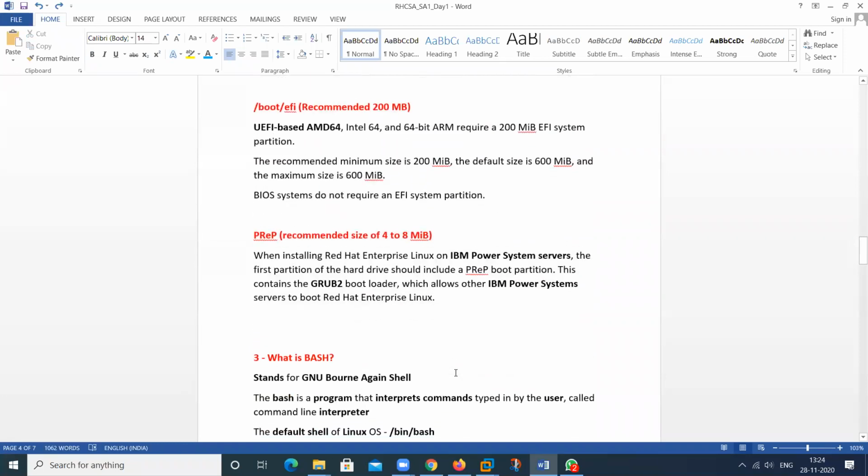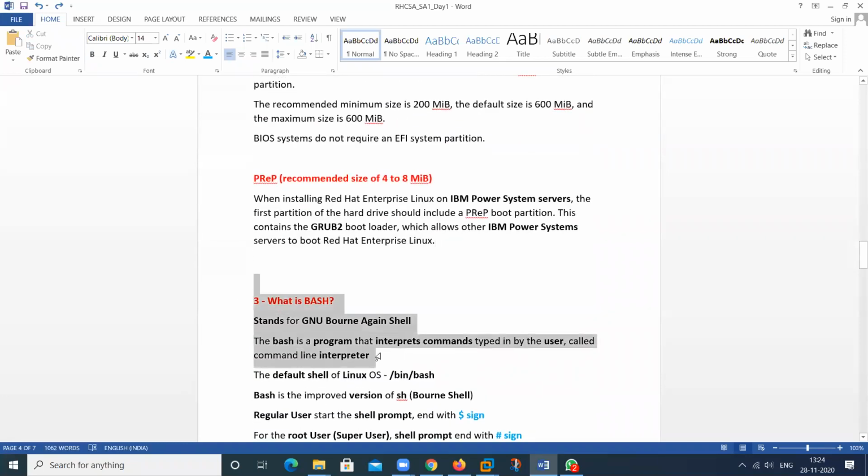So any doubt regarding these, then we will start the third point. Yeah, we can move forward.